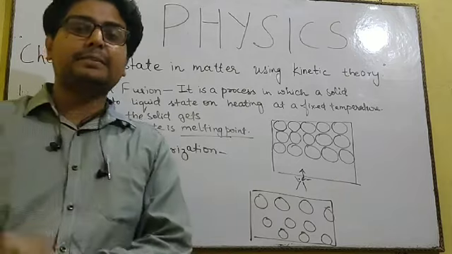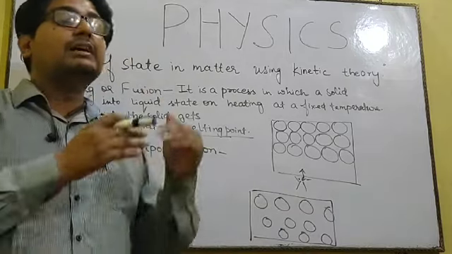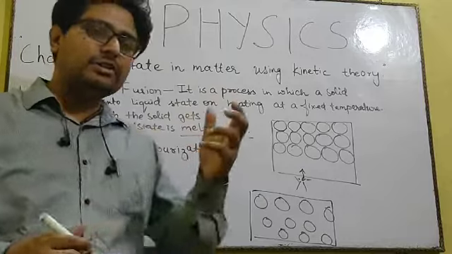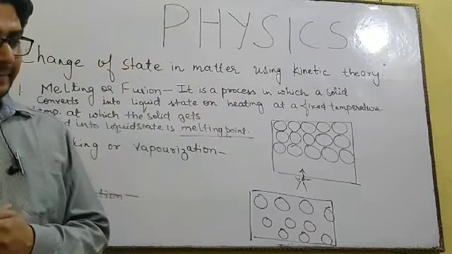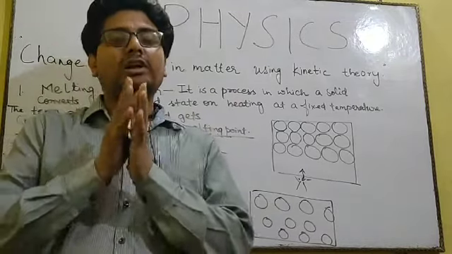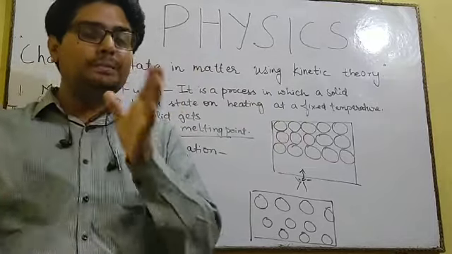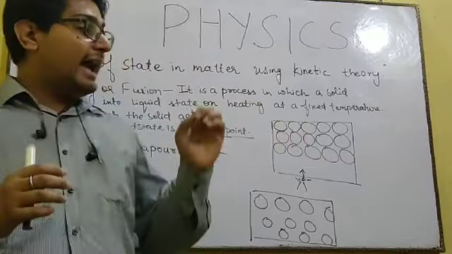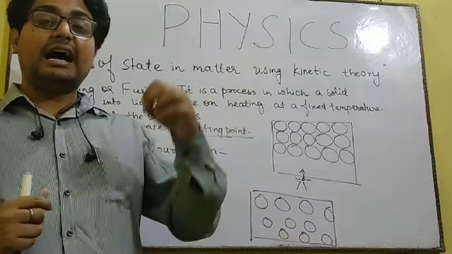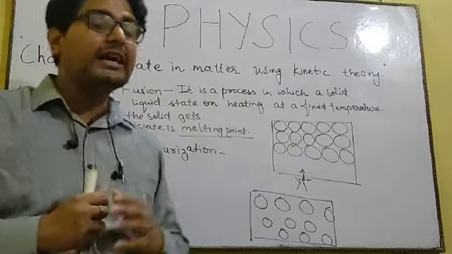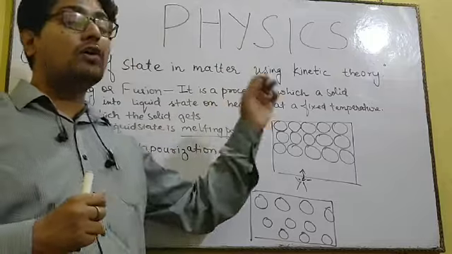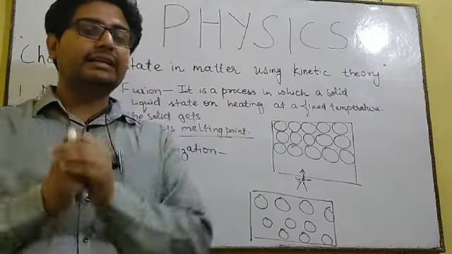For different substances or different solids, there will be different temperatures. Like suppose if I take example of ice. Ice is solid state of water. Now when you take out ice from the freezer and keep it outside, at 0 degrees Celsius the ice starts melting. So you can say that the melting point of ice is 0 degrees Celsius.